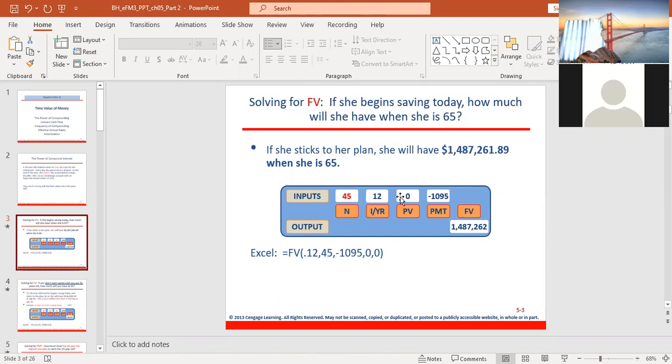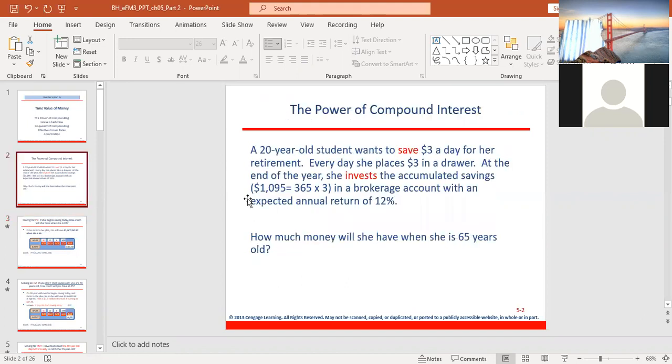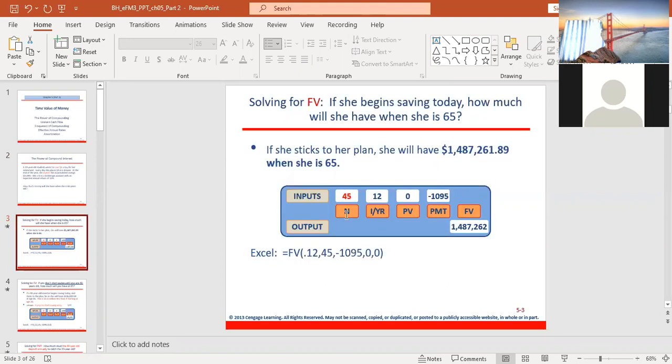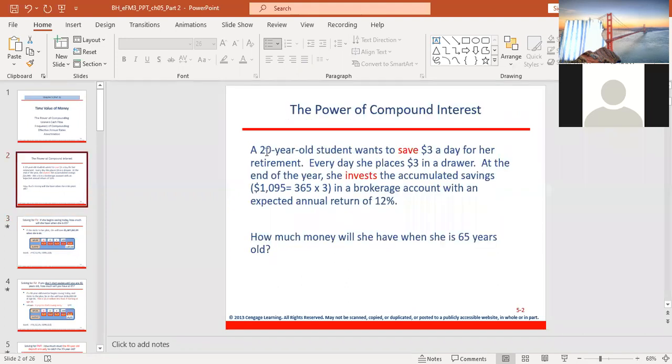So if she starts to invest at the age of 20, our N would be 45. How do we get 45? 65 minus 20. So we get 45. So that's how we get the N. So you key in all this value, you arrive at the future value, which is $1,487,262.